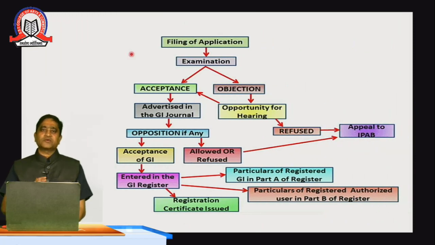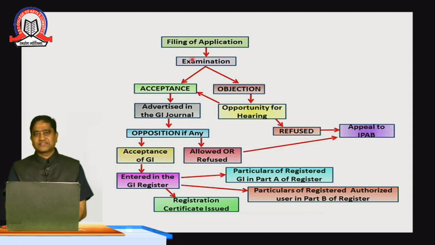Now, what is the process? When the farmers, producers or manufacturers who make a specialty product of a particular area, locality or origin want that product to be protected, they will go to the legal aspect. They will go to the intellectual property rights office located in Mumbai and all the metros, and fill up the form. Today in this session, students, I will tell you the format for getting this product registered. First is filing an application, which can be done online or offline.